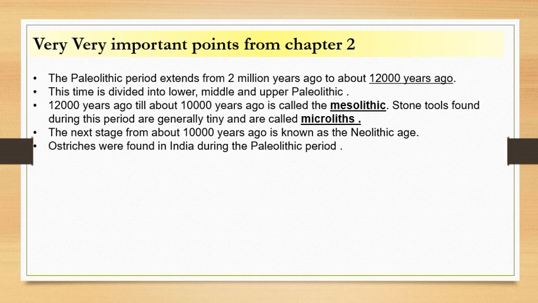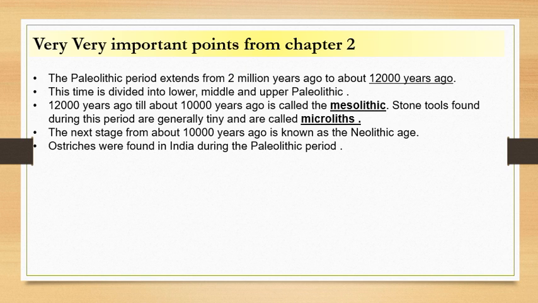The other information which the chapter gives us is that ostriches were found in India during the Paleolithic period. We have found certain evidences. There is no need to go into much detail about it. Just remember the fact, because they might ask what kind of animal traces have been found in the Paleolithic period. When we do the higher classes NCERT, we'll look at some more. But for now, just remember the ostrich.